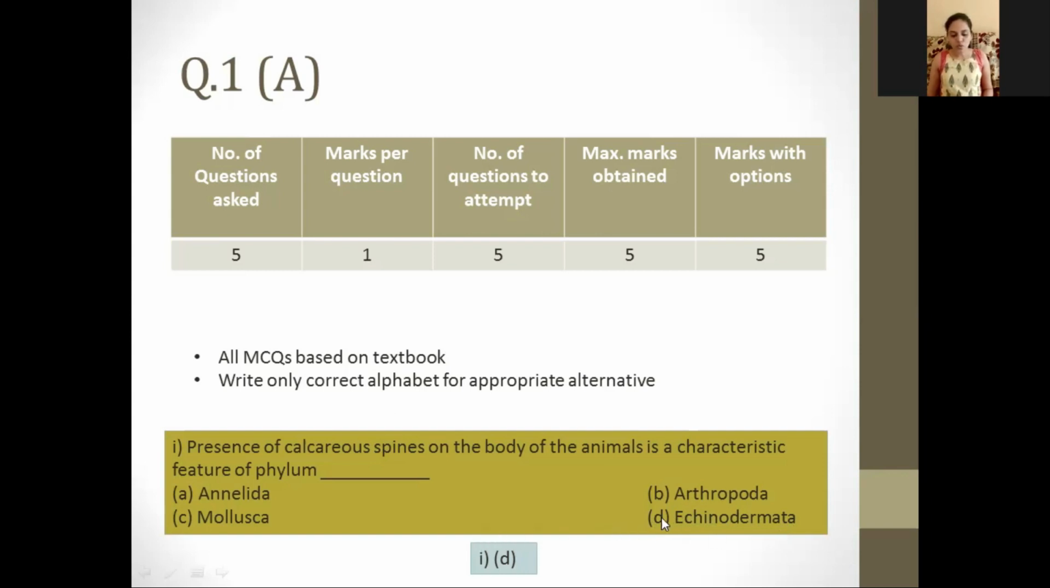So you have to write the answer as, for example, this is the first question. You write the question number 1A and then the first question. So you have this number one, and you have to only write the alphabet for the appropriate alternative. You don't have to complete the whole sentence. You don't have to write even the answer. Just write the correct alphabet. Okay. So here the answer is D. So you just have to write the alternative.